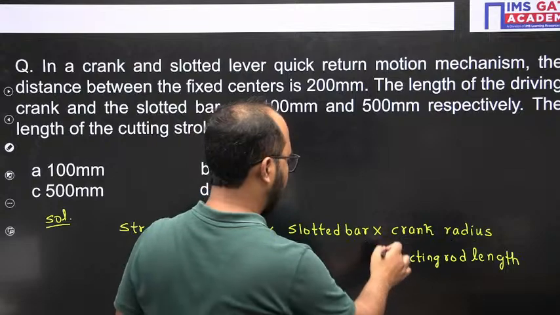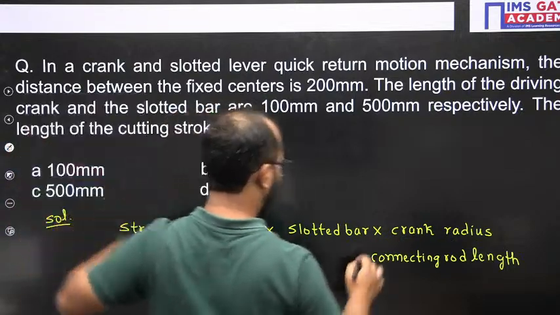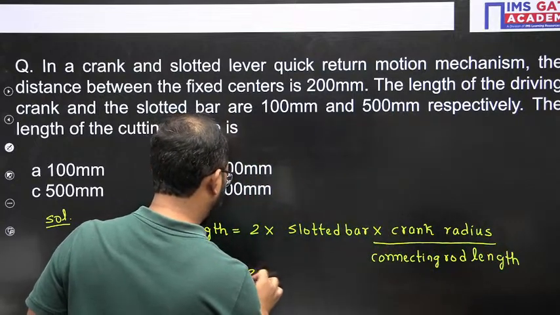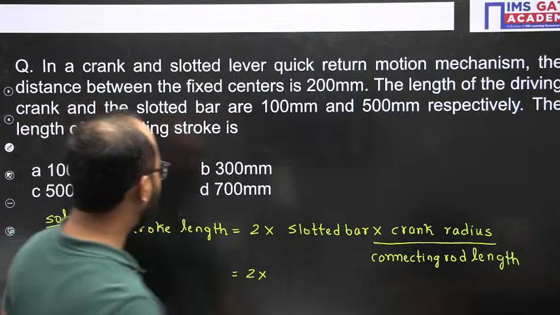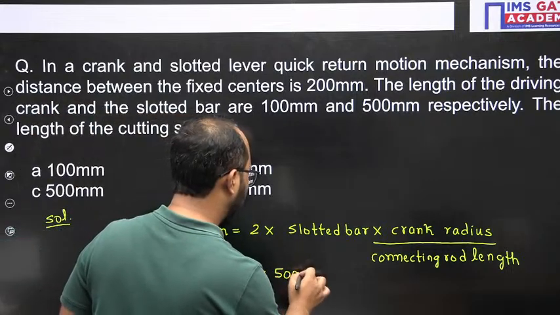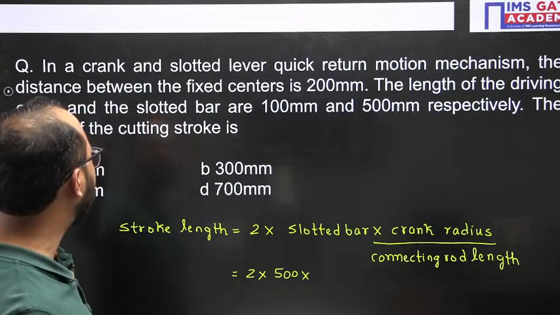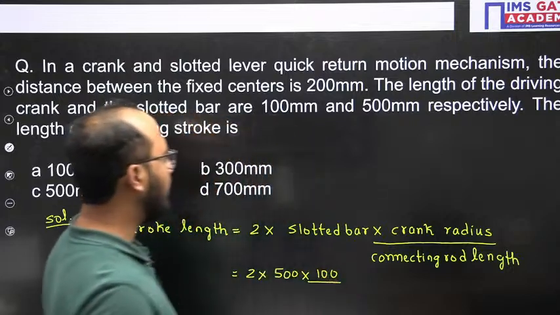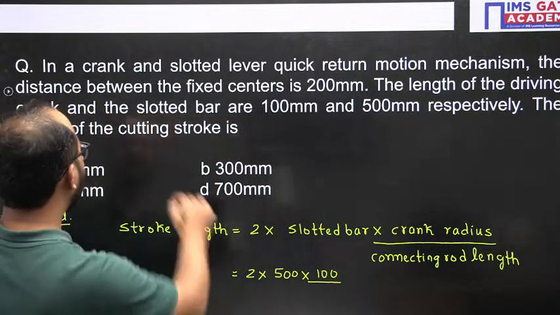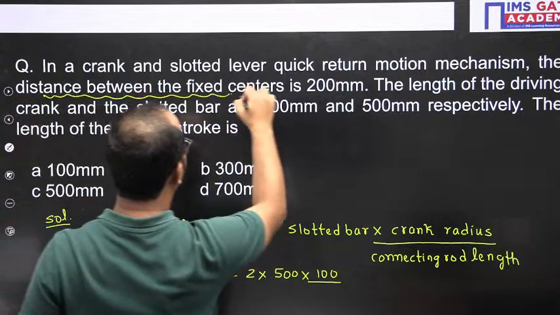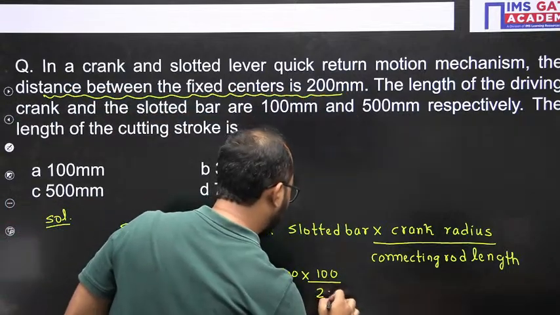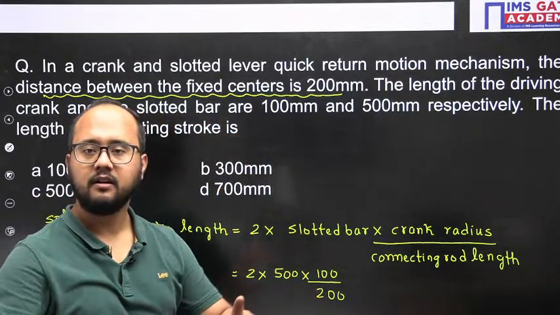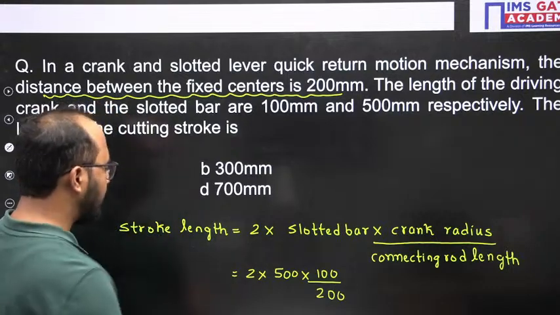Okay. Now let me just put all those values here. 2 multiplied by slotted bar length. Slotted bar length 500 they have mentioned. Multiplied by crank radius. Crank radius they have given as 100. Divided by connecting rod length. Connecting rod length is the distance between the fixed centers, which is given as 200. Now this 2 becomes 2 divided by 200, it becomes 100, 100 cancel out. 500. Yes, absolutely. Your answer 500 is correct.